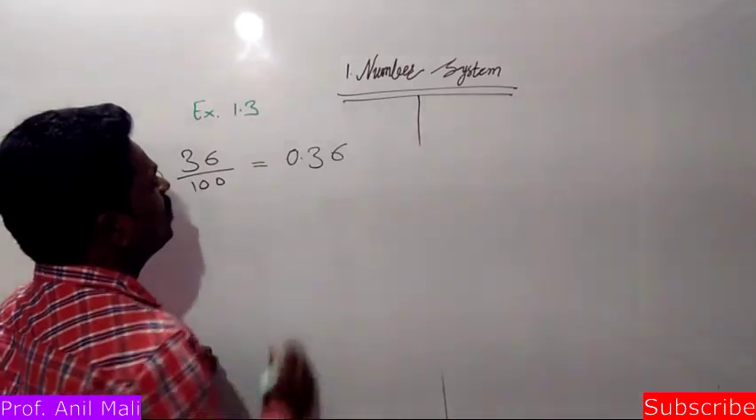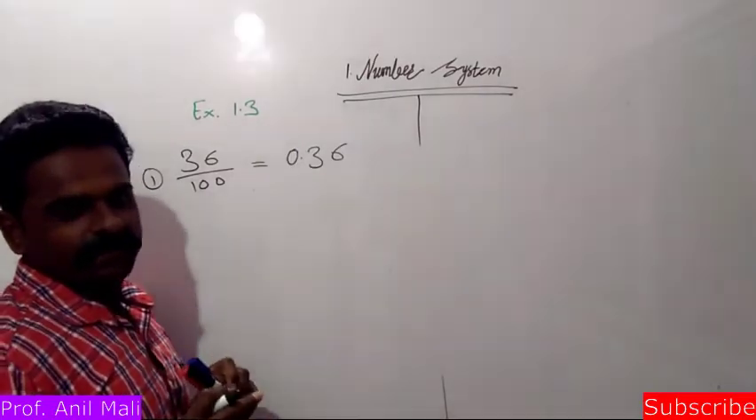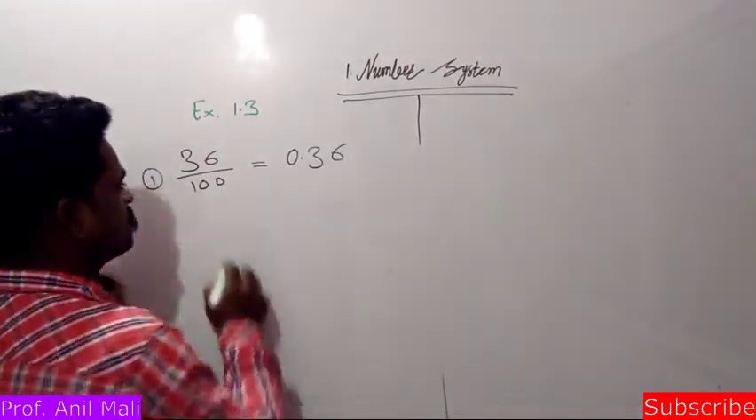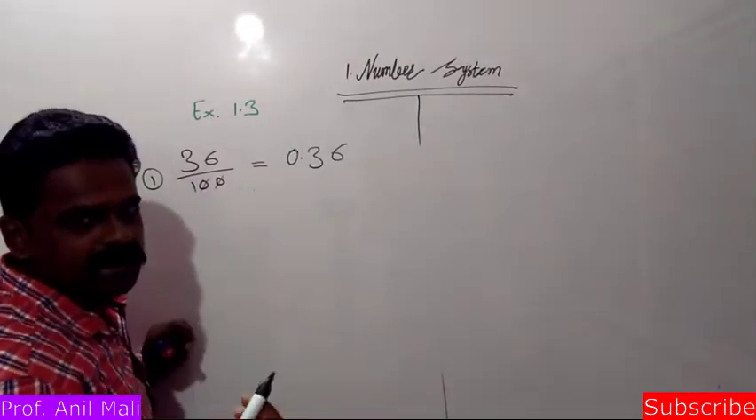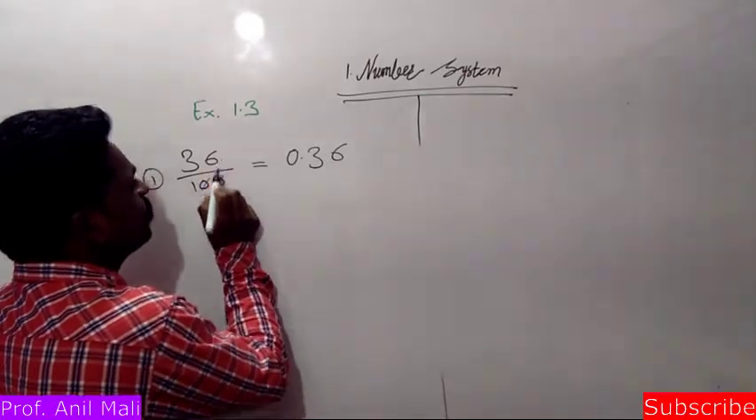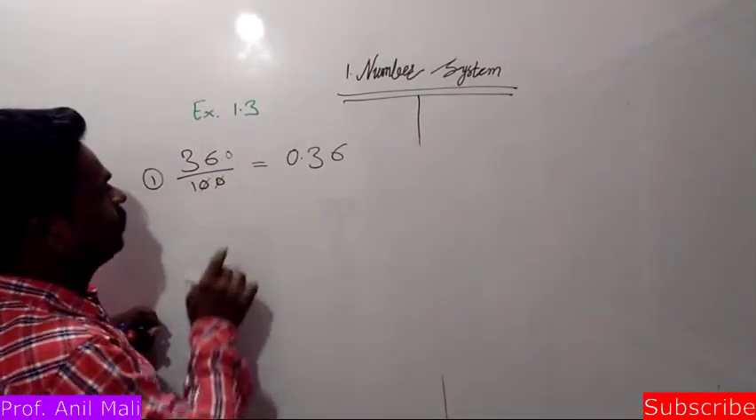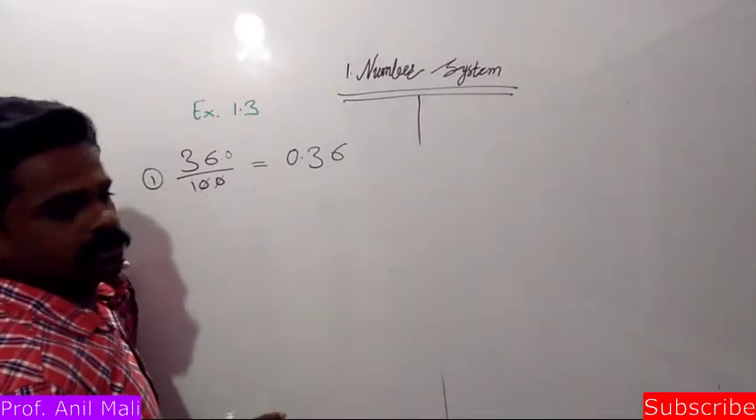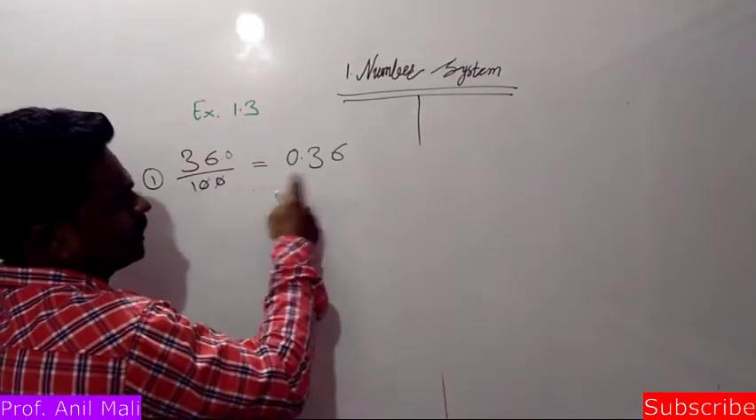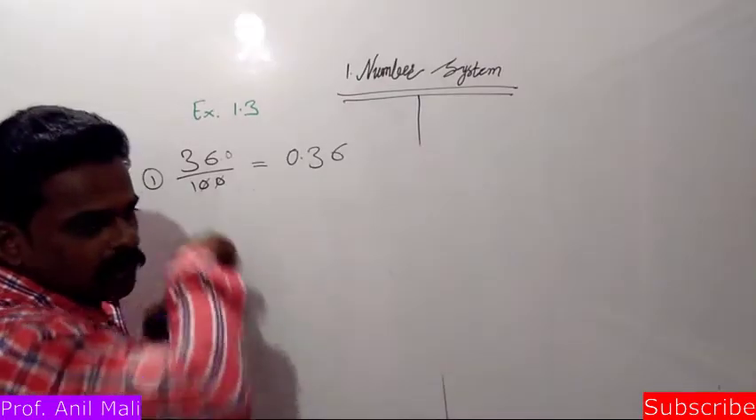Whenever a multiple of 10 is in the denominator, that division is very easy. Just cancel zeros, 1, 2. How many zeros have you cancelled? 2. So here the decimal point is here. Okay, fine, no problem. So shift that many digits to the left, that means 1 and 2. So the number will become 0.36.